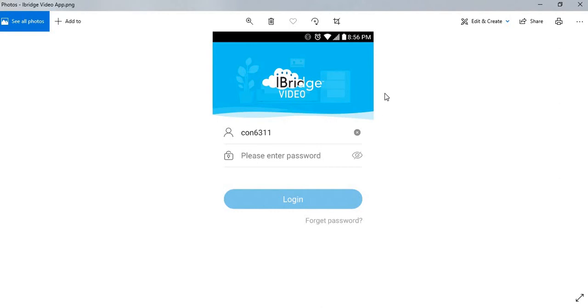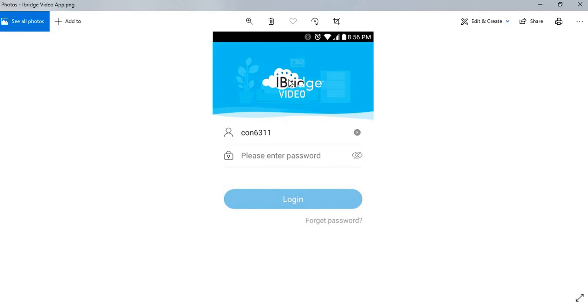When you register the app, and when you register the iBridgeVideo doorbell, your password is going to be the first 3 characters of how you registered the client and the last 4 digits of their phone number, and then the password is going to be 1, 2, 3, 4, 5, 6.